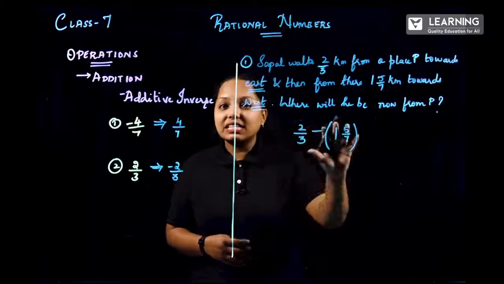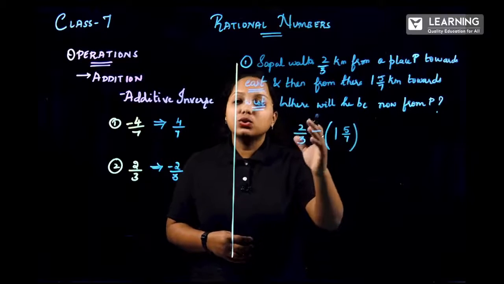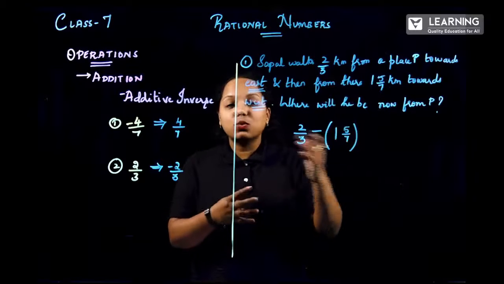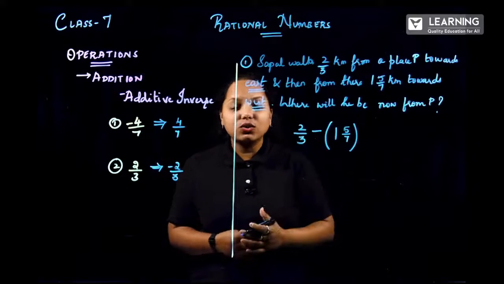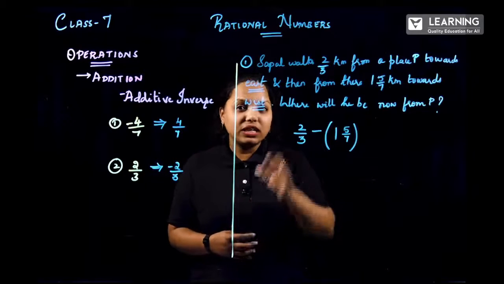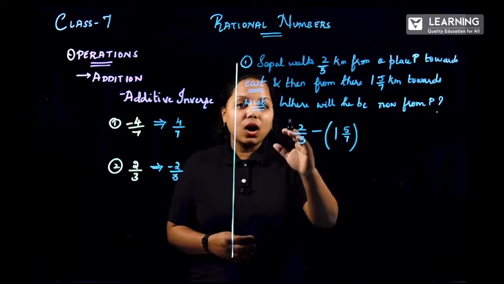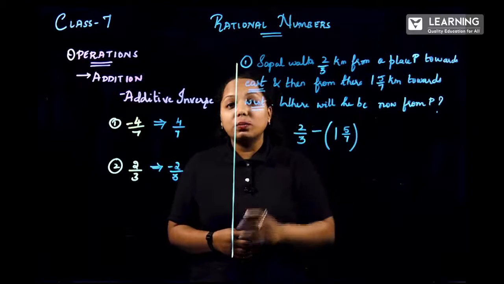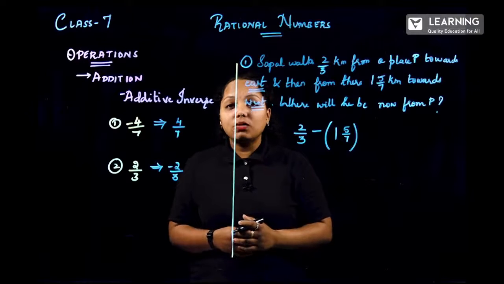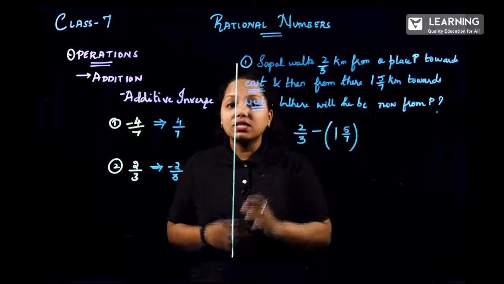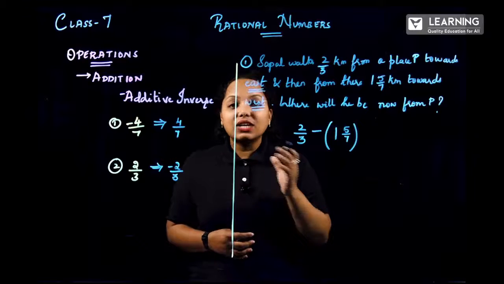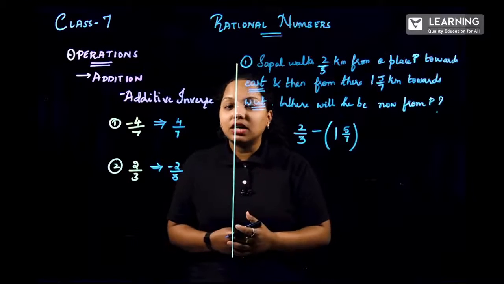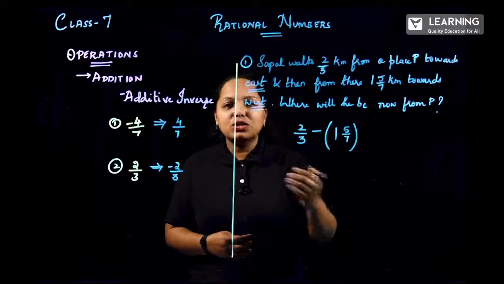I hope you will be writing the statement of the problem. So from point P, 2 by 3. Next, the second statement. Whether towards east or west, whatever the statement, you have to read according to the question and then write. I'll be doing here only the calculation part. Now 2 by 3 minus the mixed fraction. Everything is in kilometers. Whenever you're doing operations between rational numbers, they have to have the same unit. If not, make sure you convert that. Now both are kilometers, so I'll be solving directly.